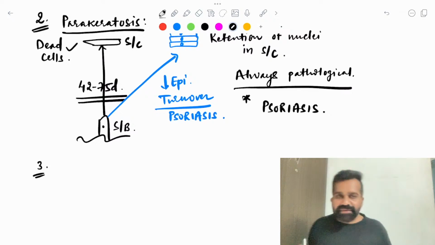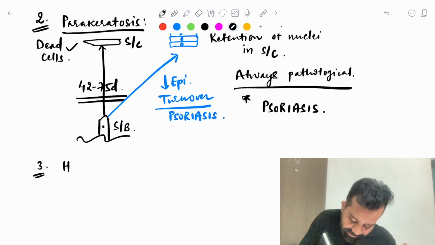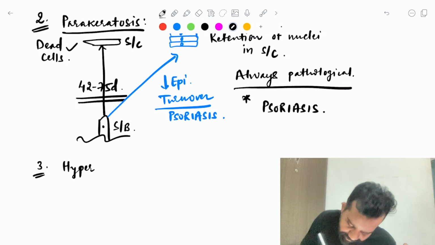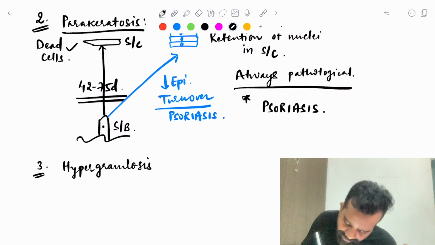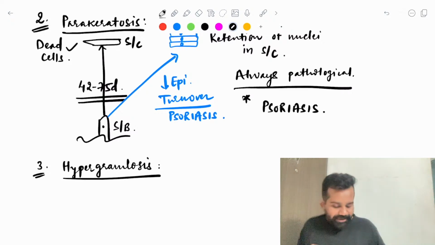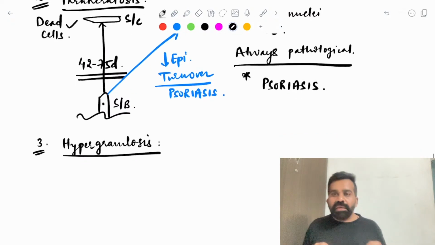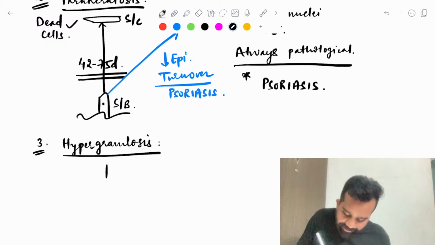Okay, let's understand the third important histological pattern, which is hypergranulosis. So what is hypergranulosis? Very easy.